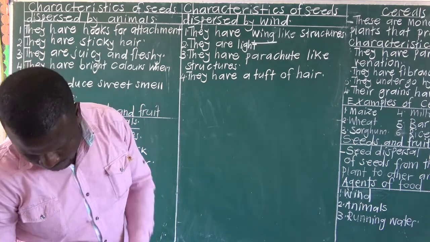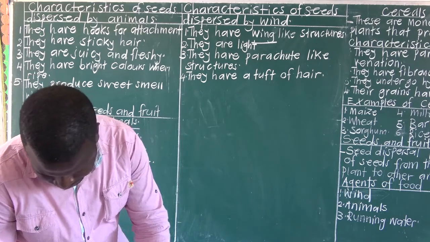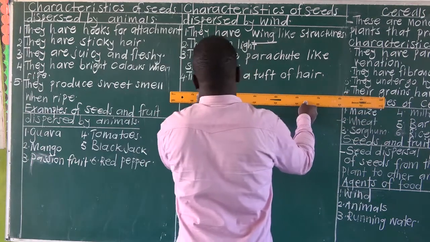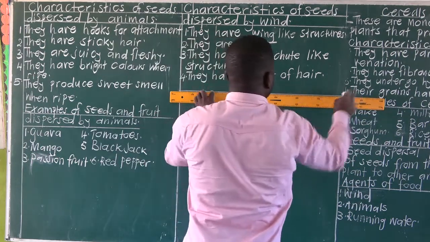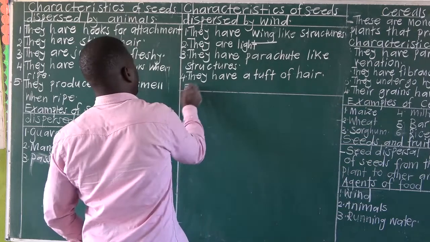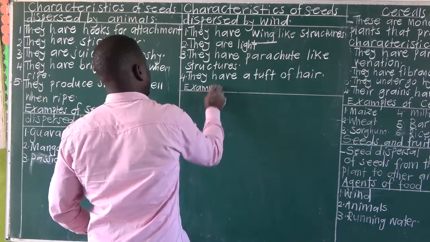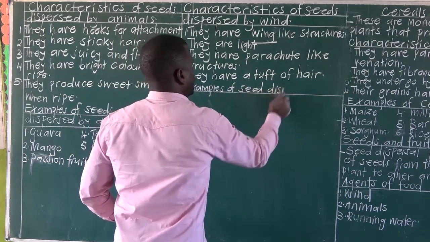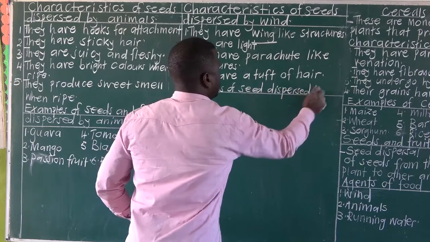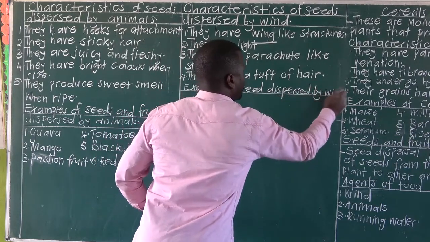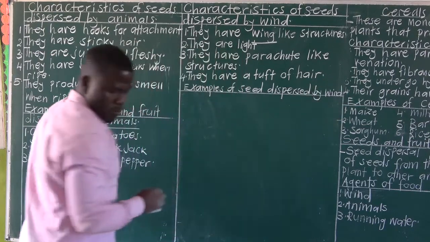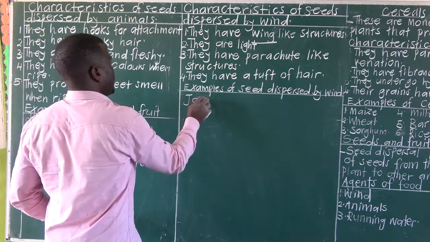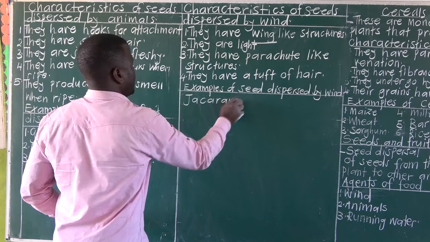We have examples of seeds of fruits dispersed by wind. One, we have what we call jacaranda.